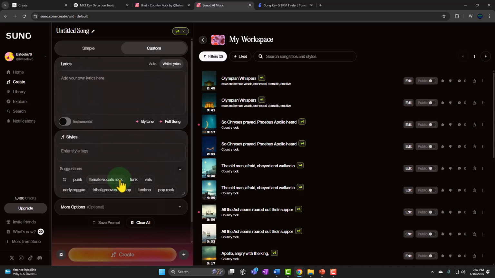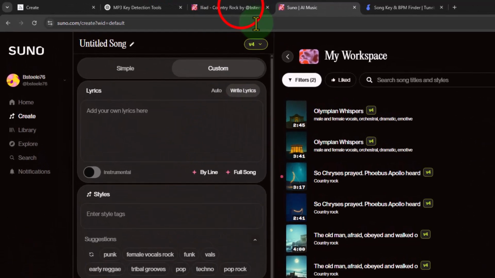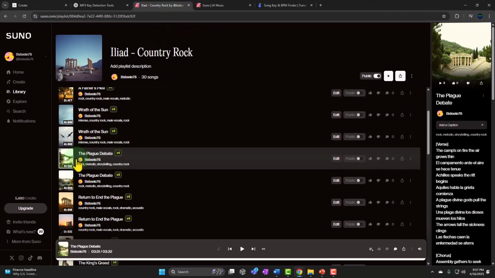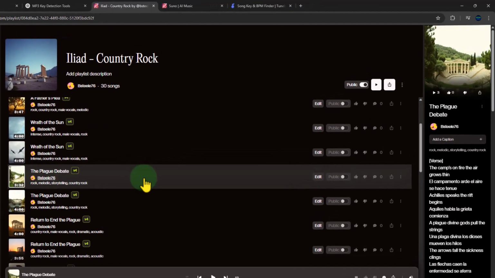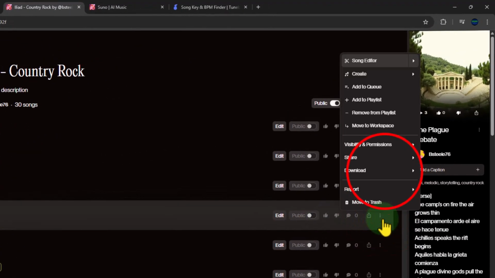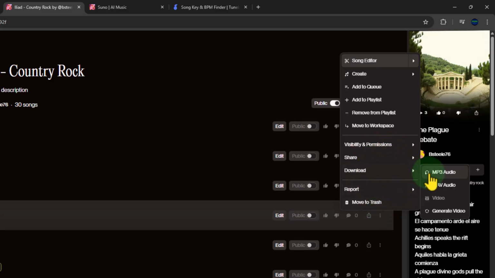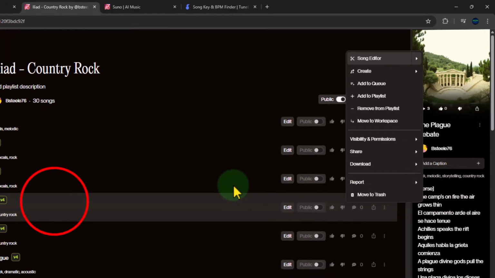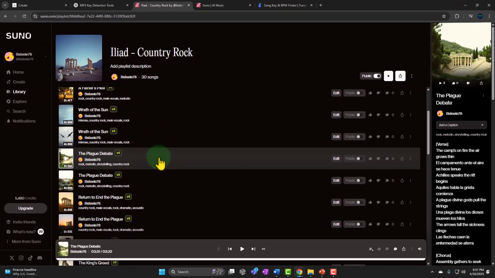One way you could do that is you can use online applications to upload the song. So you can obviously try to figure it out with your guitar, your instrument, or whatever. But if you're not that good at that, you can upload it to an application. So that's just what I want to show now. For example, this song, if you download the song with the 3 dots as an MP3, then you can upload that MP3 to one of these applications that can help you figure out what key it is in.